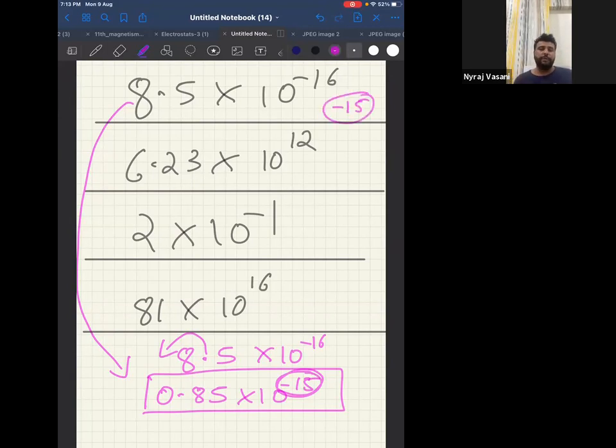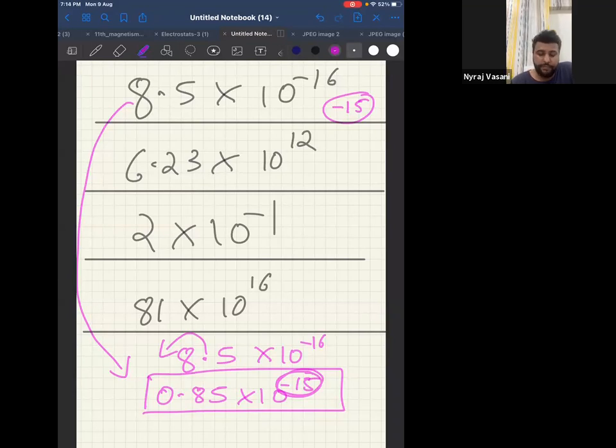Now tell me how many of you got this right? Reply yes. Got this right. No one? Okay. Second one.